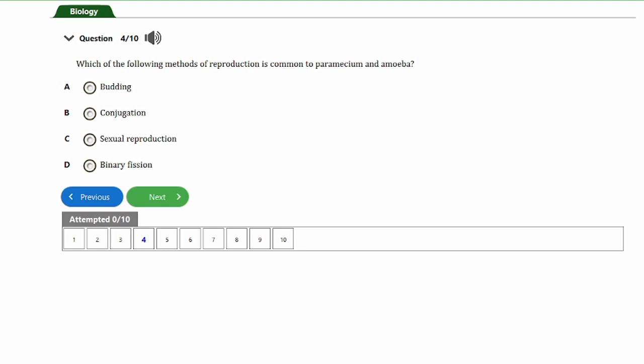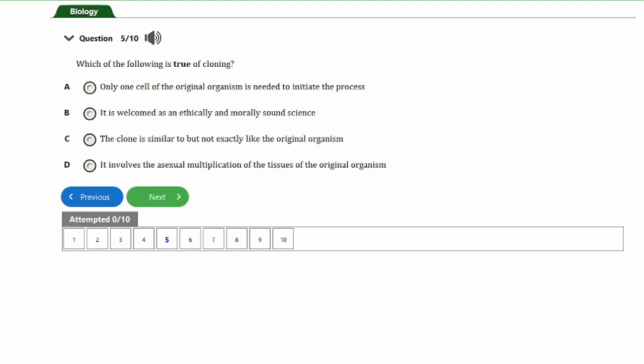So let's consider the next question. Question number 4. It says, which of the following methods of reproduction is common to paramecium and amoeba? Option A is budding. Option B, conjugation. Option C, sexual reproduction. Option D, binary fission. So guys, like we said earlier on, the method of reproduction that is common between paramecium and amoeba is binary fission.